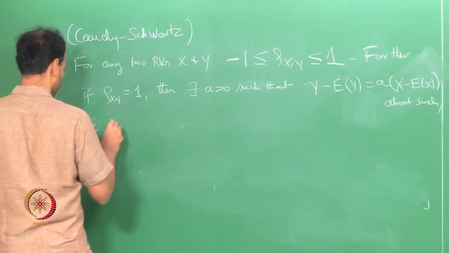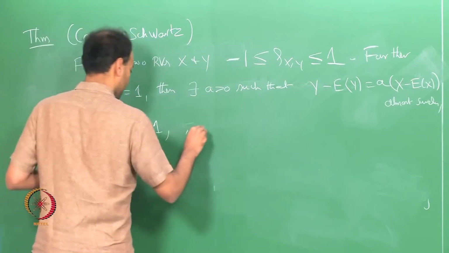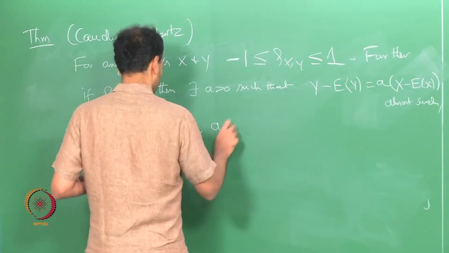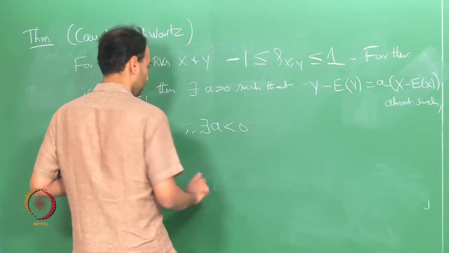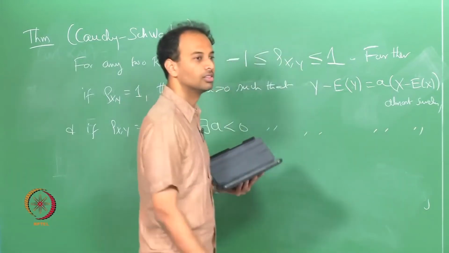And if rho x y equals minus 1, then there exists a less than 0 such that all that.